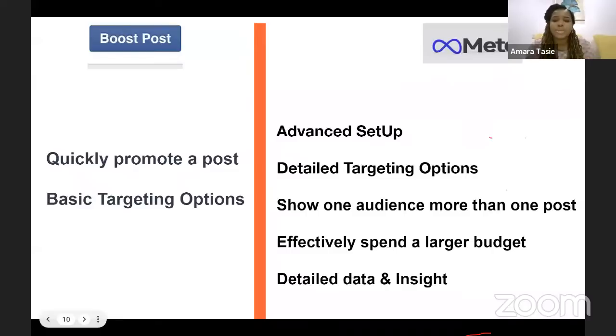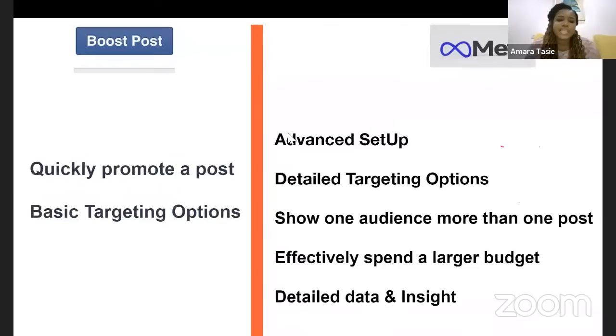Limitations that I'm going to share with you tonight. You can target your audiences via boost posts, but there are some limitations on targeting via boost posts that I also want to share with you tonight. If you're boosting posts alone and you're not setting your ads from Ads Manager, you will be missing out on advanced ad setup. You'll be missing out on some detailed targeting options, which I'm going to share with you tonight.